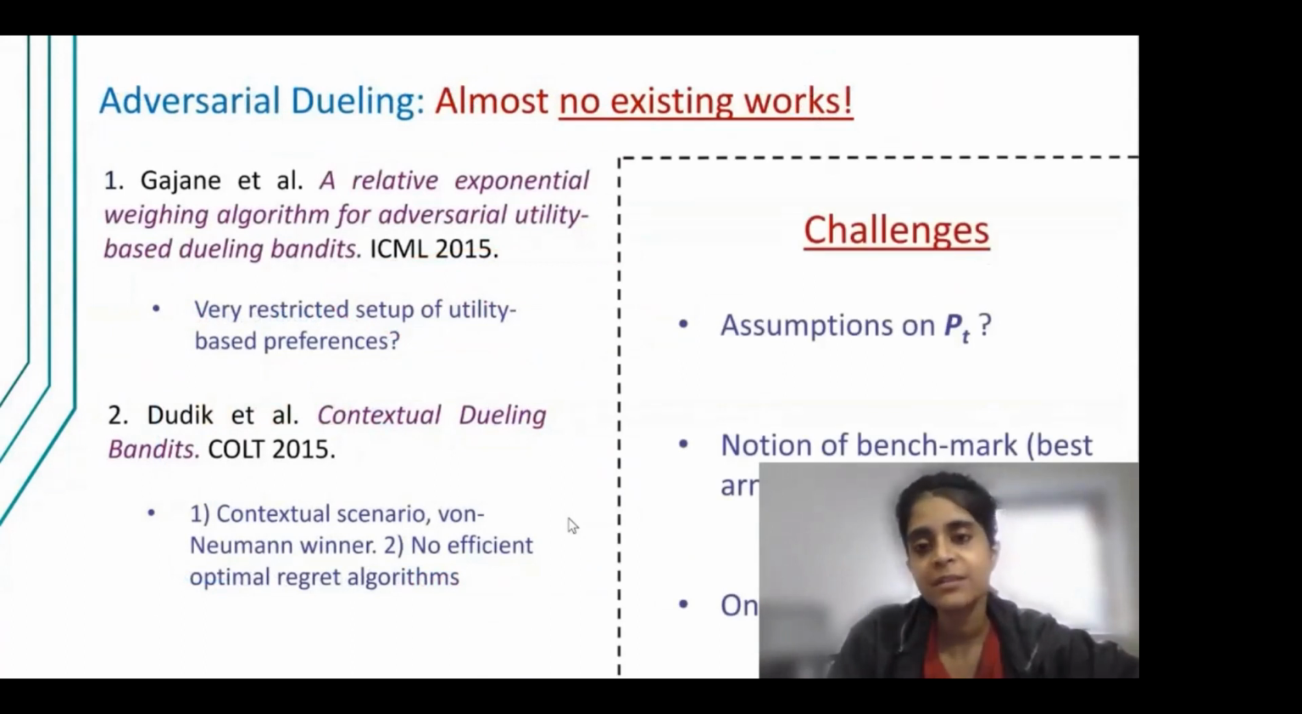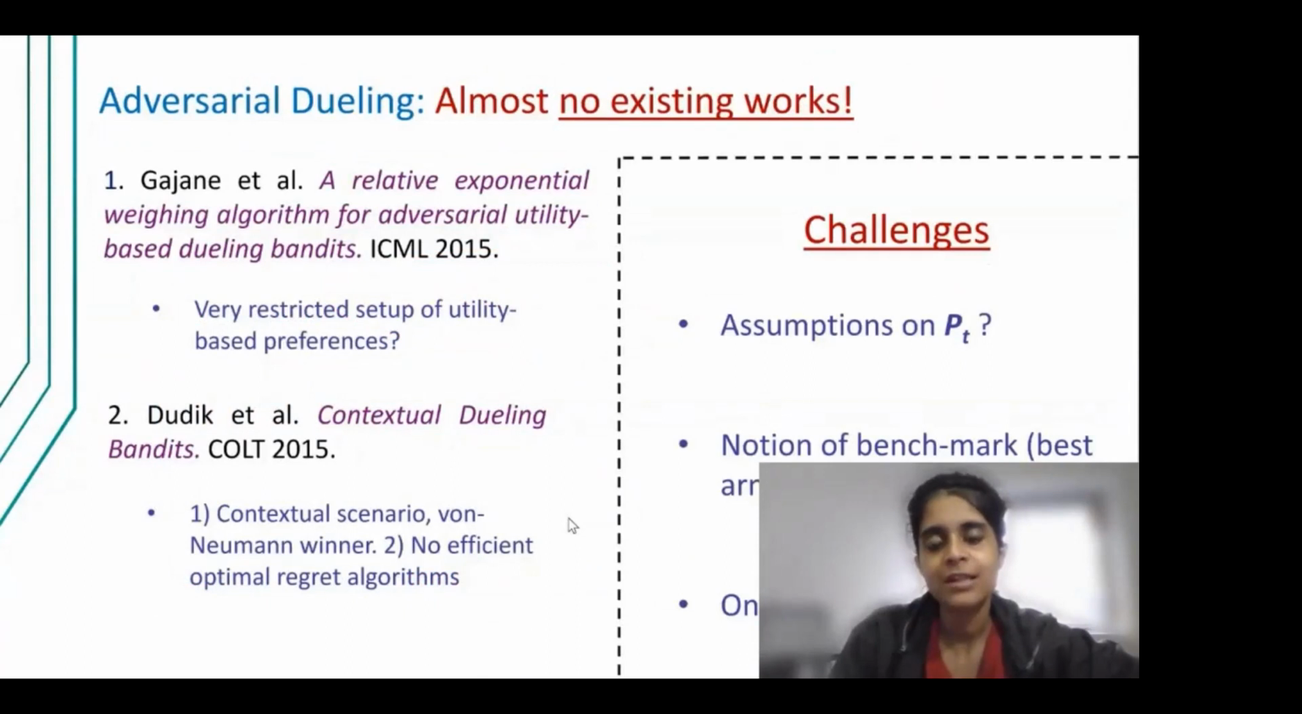And the problem is particularly challenging because from a 0-1 preference feedback, it is difficult to estimate anything about the properties of this matrix P_t, which is essentially what any learner needs in order to learn anything about the adversarial dueling bandit problem.